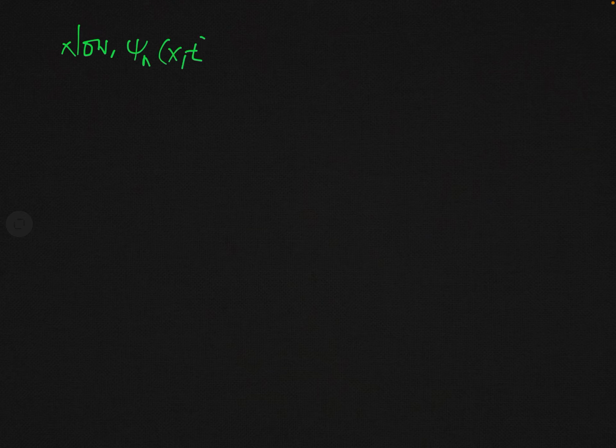So this is the eigenfunction in nth eigenstate for the particle. Now when we consider the time evolution, you know how we can write the eigenfunction for the nth eigenstate at any time t.